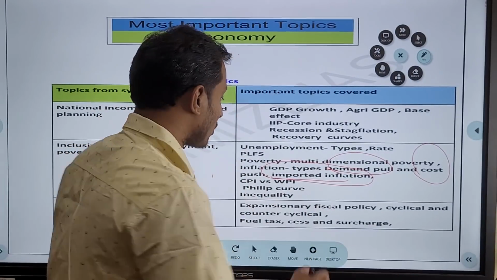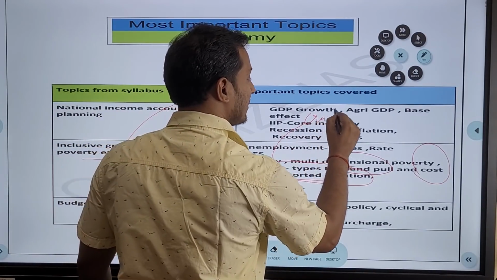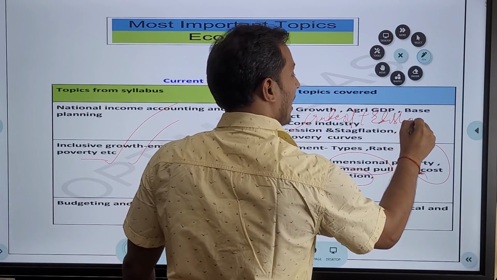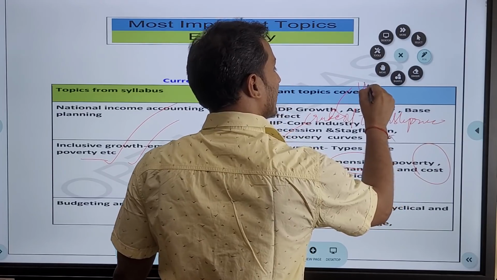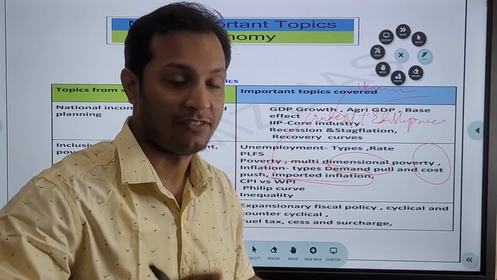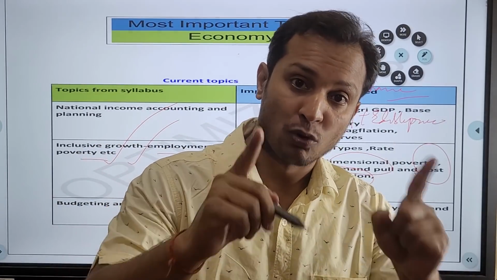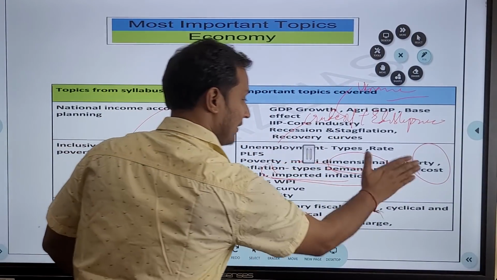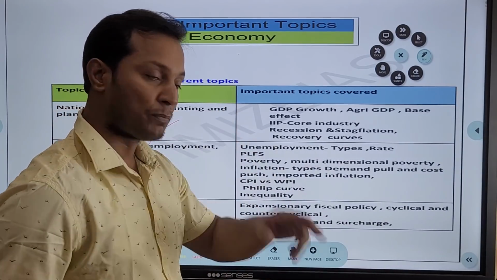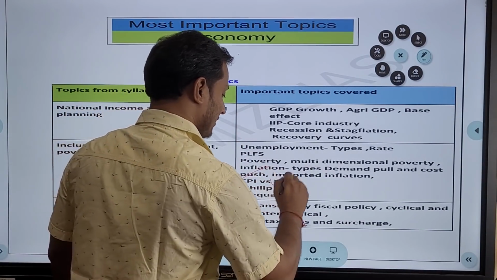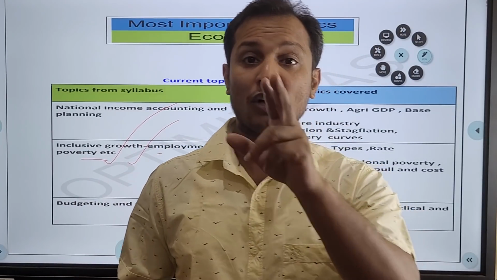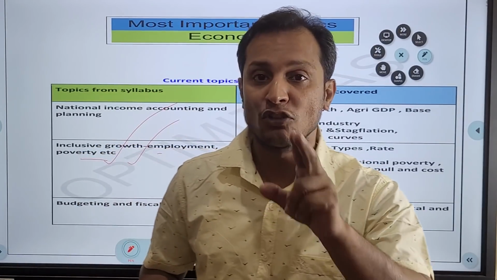Here you can also talk about the rise in crude oil prices. Both crude oil and edible oil prices are rising because of the Ukraine crisis, guys, and that is leading to imported inflation. Very important concept of imported inflation, guys. You need to prepare this, very important. Then guys, what you need to prepare is CPI versus WPI. What is the basic difference between the CPI and WPI, guys? Here what you need to prepare is the observation by the economic survey.